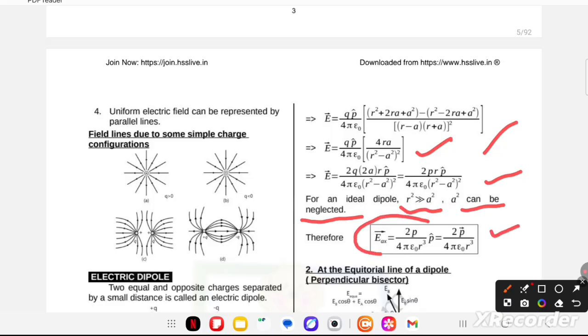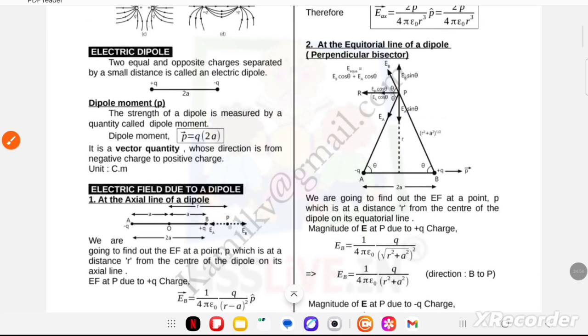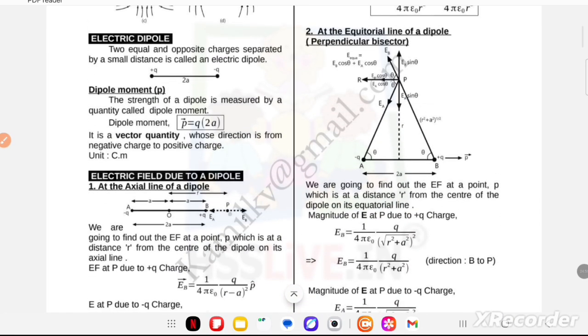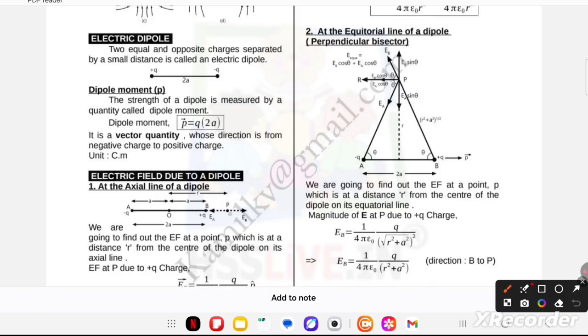It is a very important formula for finding numericals, and you will write this result for the electric field at the axial line. So at the axial line, E axial is equal to 2p upon 4 pi epsilon naught r cube, p vector. Now its second point: at the equatorial line of a dipole, the perpendicular bisector.